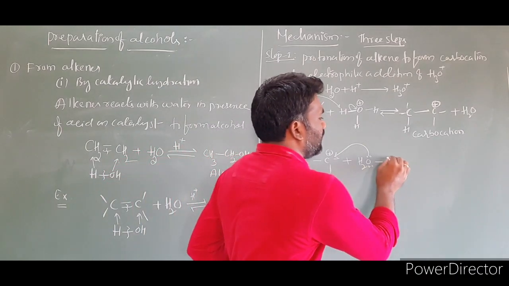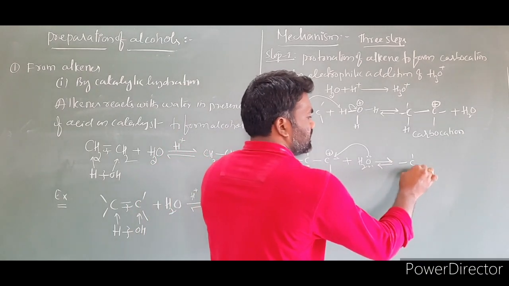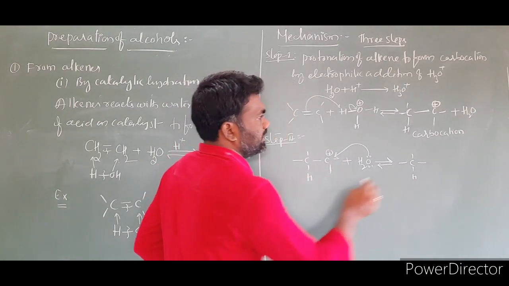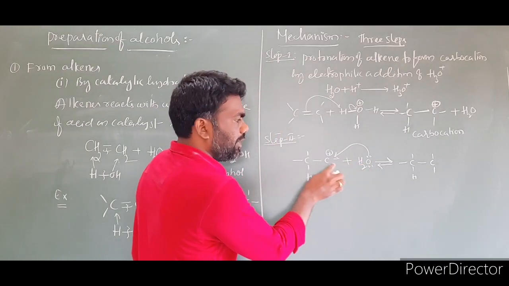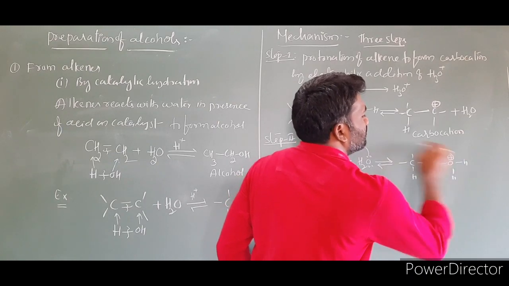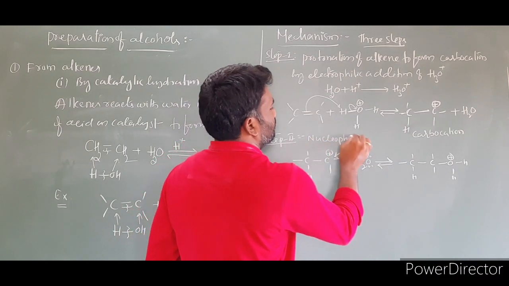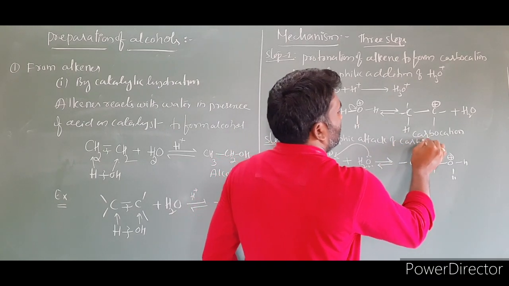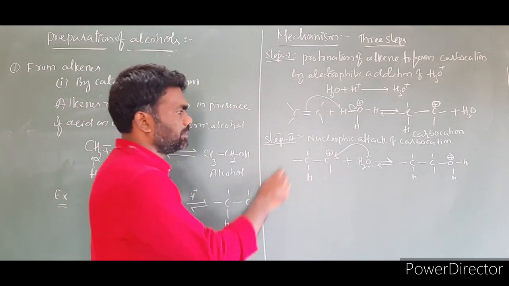Then the resulting product in this reaction: this bond remains the same. I am rewriting the CH single bond. These two bonds remain the same. Sorry, here there are hydrogens. C single bond, and this water molecule we have to attach to this carbon, like this. So this is the second step. The second step is the nucleophilic attack of the carbocation. This is step number 2.